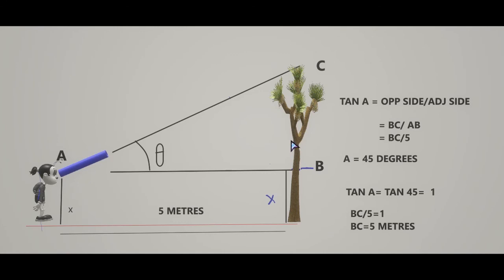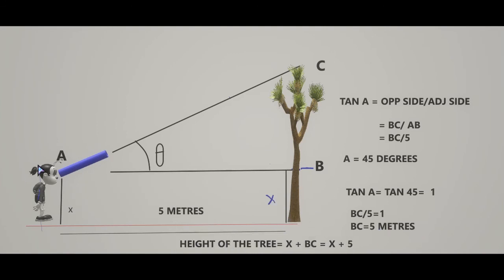And what is BC? BC is this distance. Now what is the height of the tree? The height of the tree is equal to this distance x plus BC. Height of the tree is equal to, let me make it bigger, x plus BC, that's equal to x plus 5 meters. Okay, now height of the tree is equal to x plus BC.